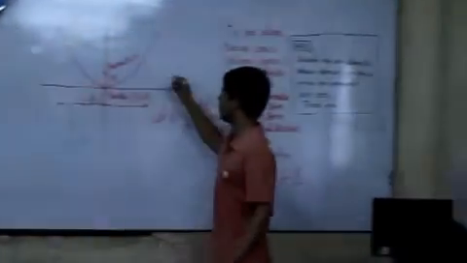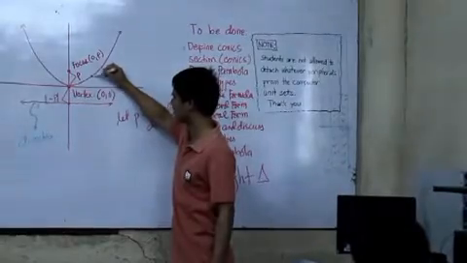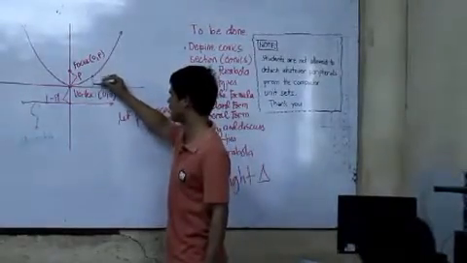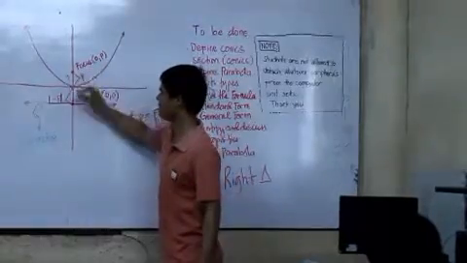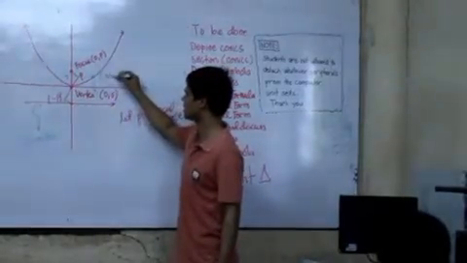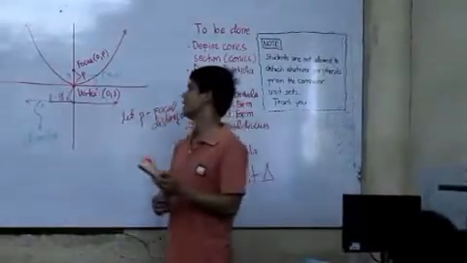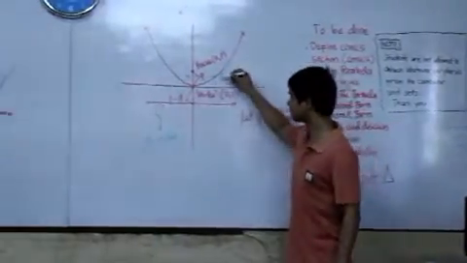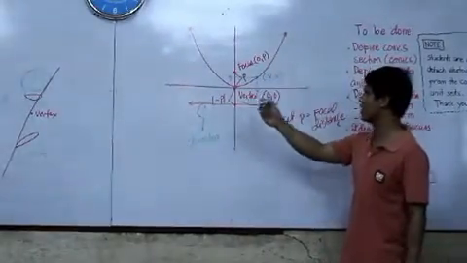Okay, now, shall we have a point here? So let's say this particular point is x, and this is our y. So this point now is x, y. Okay? Now, accordingly, we have this particular definition.